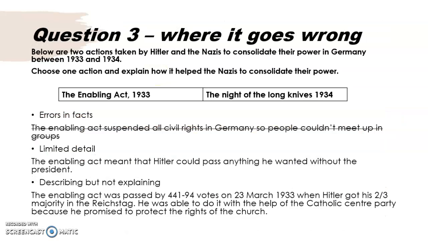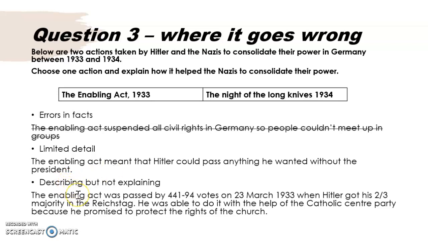Where it goes wrong for some answers is that there are errors in their facts. For example, if they were trying to explain how the Enabling Act helped the Nazis consolidate power, they may confuse the Enabling Act with the Law for the Protection of People and State, and so this is incorrect and cannot be rewarded. Perhaps your answer is limited in detail, that you don't have the finer facts that are required to get the top marks.